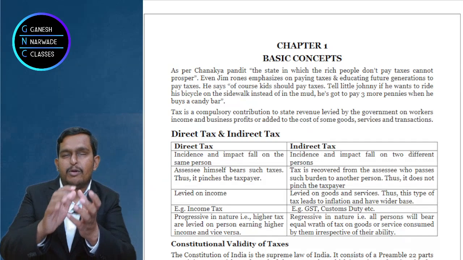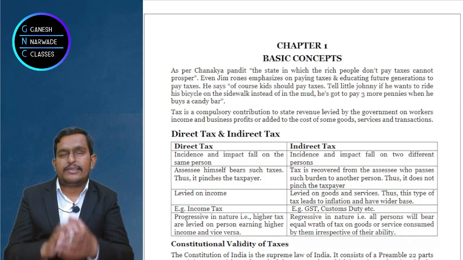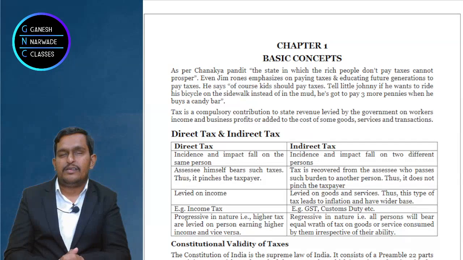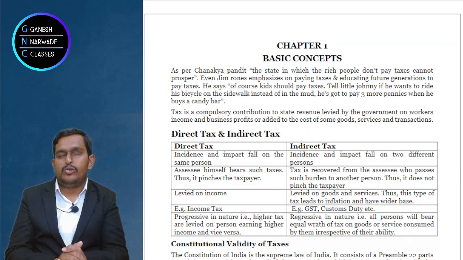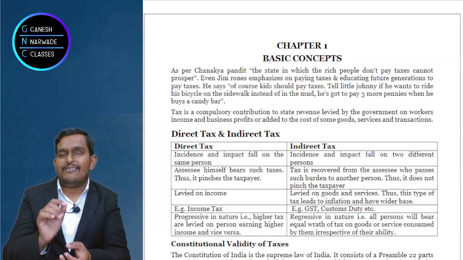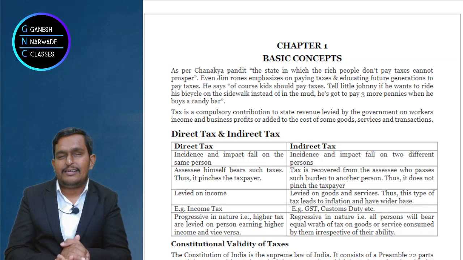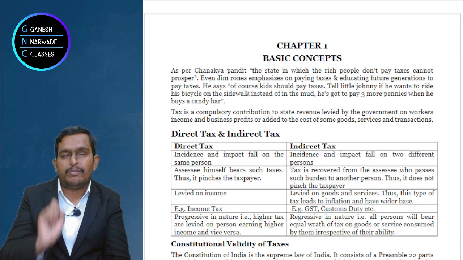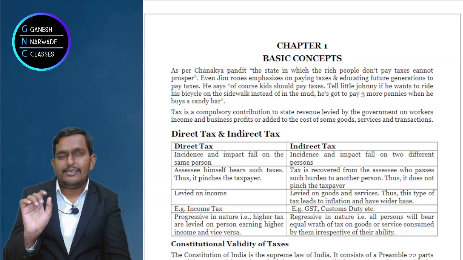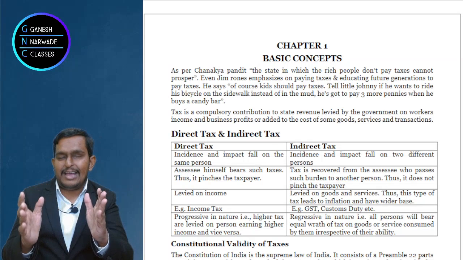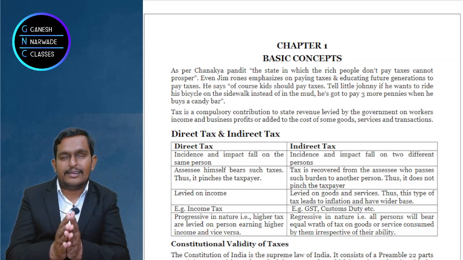Like you purchase a mobile phone, 10,000 rupees worth mobile phone, and 18% GST is there. So you don't pay 10,000 to the seller, you pay 11,800. 10,000 into 18% will be 1,800. Plus that price, plus tax, 11,800.